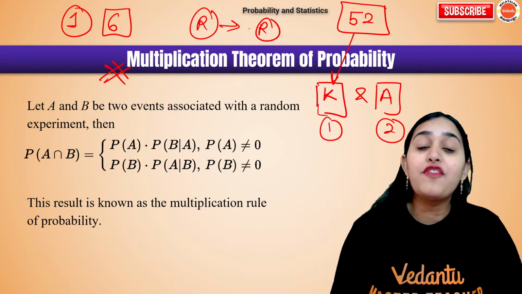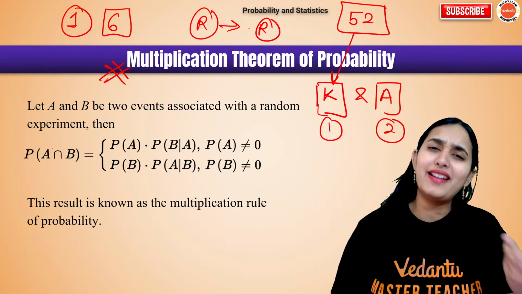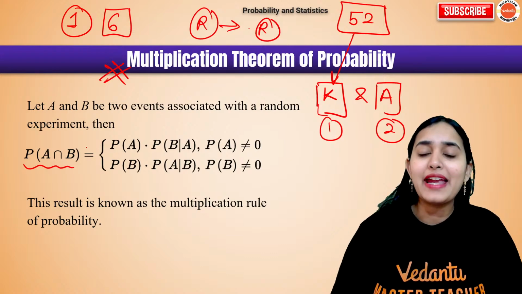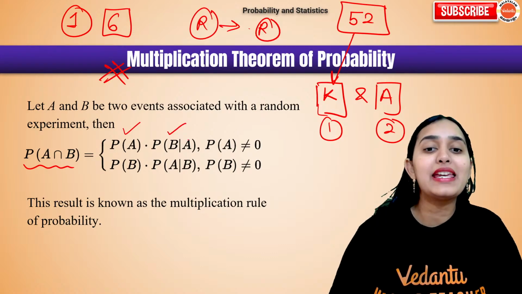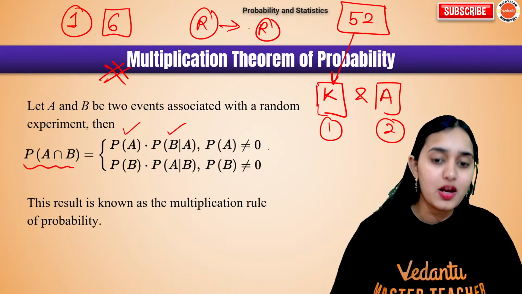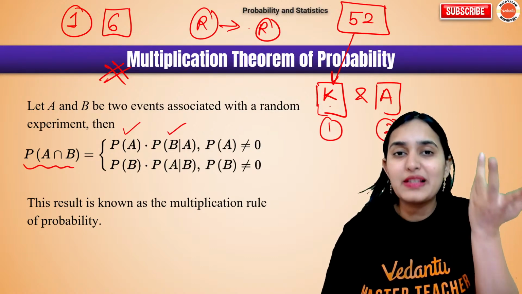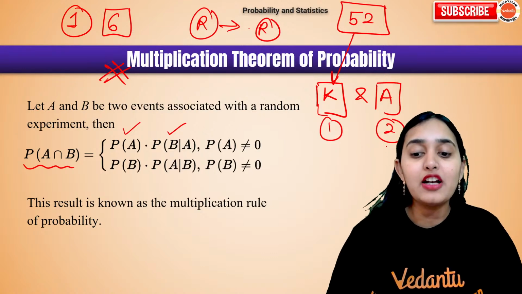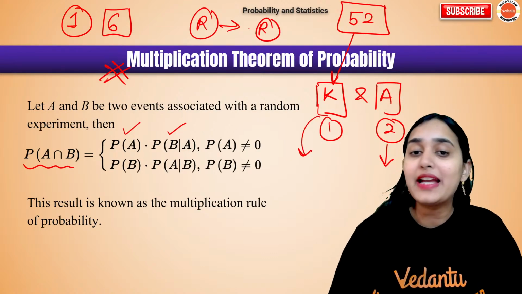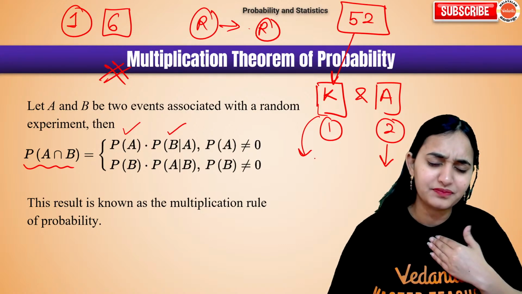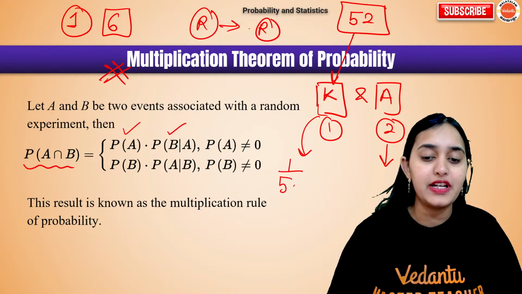So, what is the formula for the multiplication theorem? It is just probability of A intersection B is probability of A into probability of B given A. So this is the formula, but the concept is simple. What is the probability of getting an ace and a king? Now, the probability of getting a king is 1 out of 52.